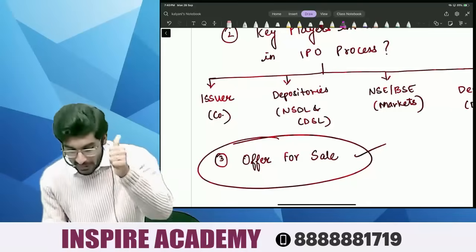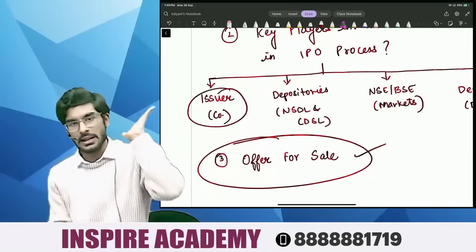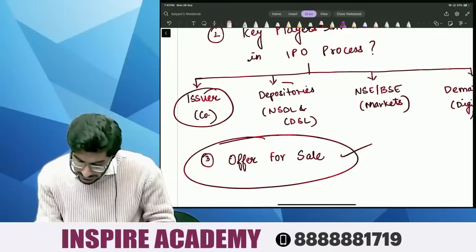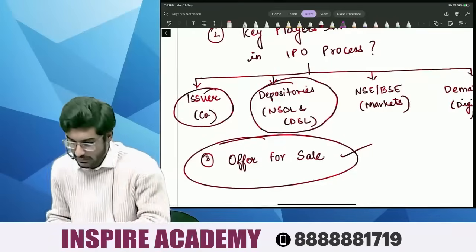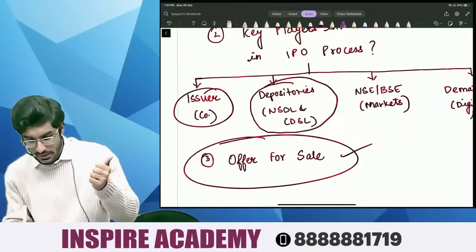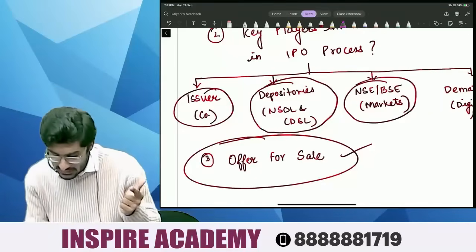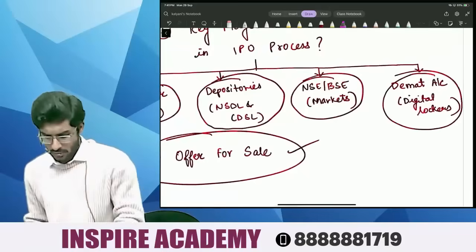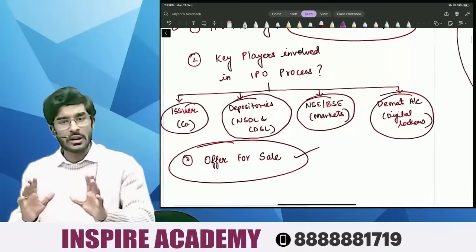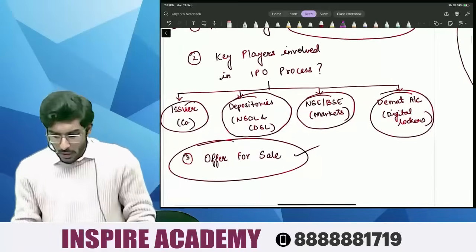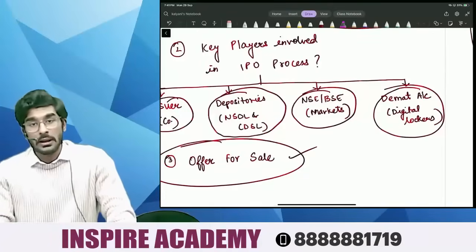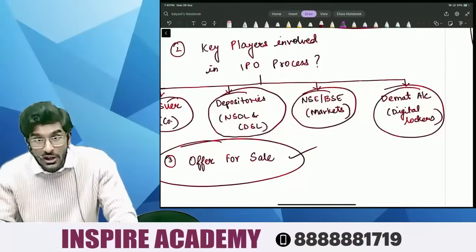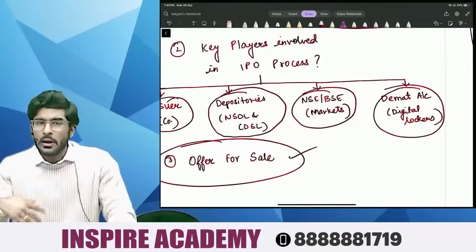So, number one player is, people, the issuer. That is Lenskart. Number two is, people, depositories. Now, people, what is the meaning of depositories? Will you understand? Number three is, people, markets, NSE and BSE. And number four is, people, demat account. Chalo. Now, people, we know the meaning of issuer, company. Now, people, the company wants that their shares should be held by the public. Now, how is it possible, people?